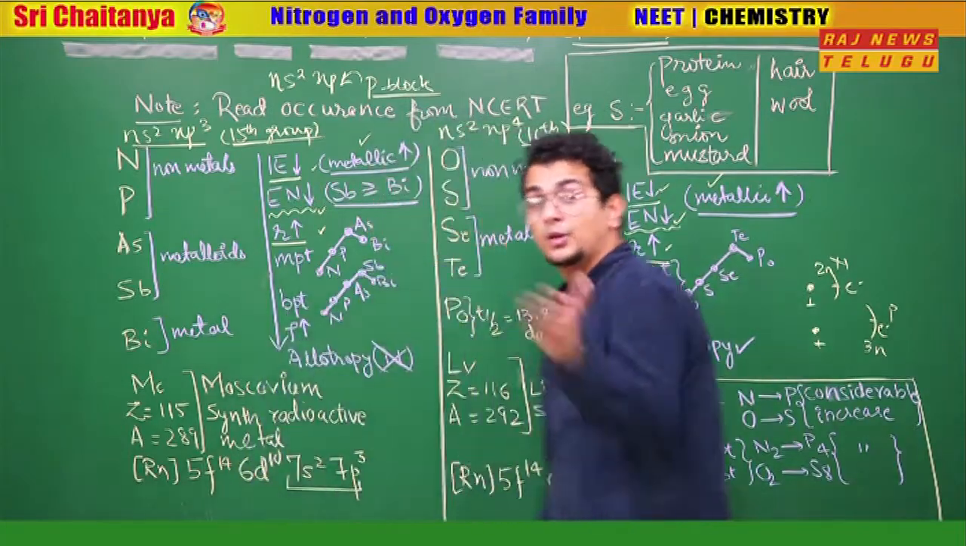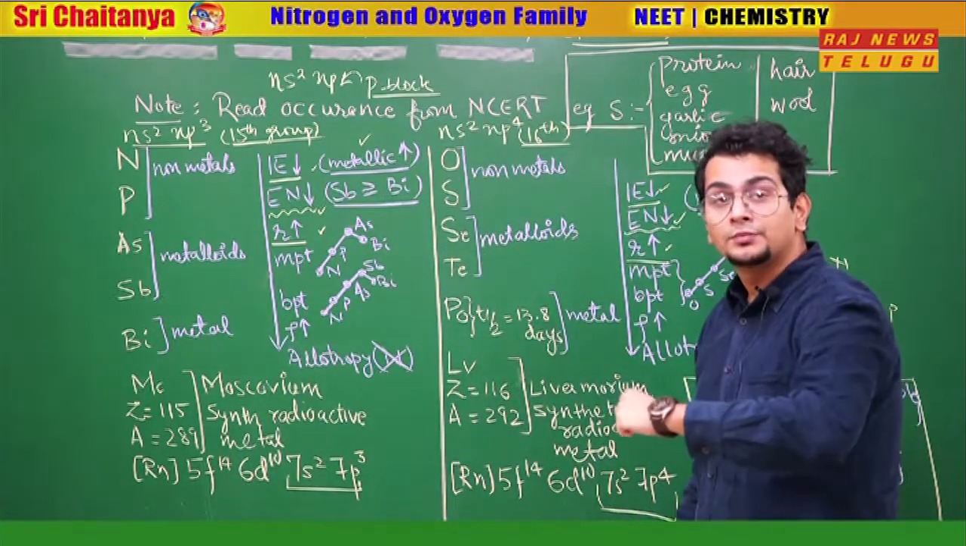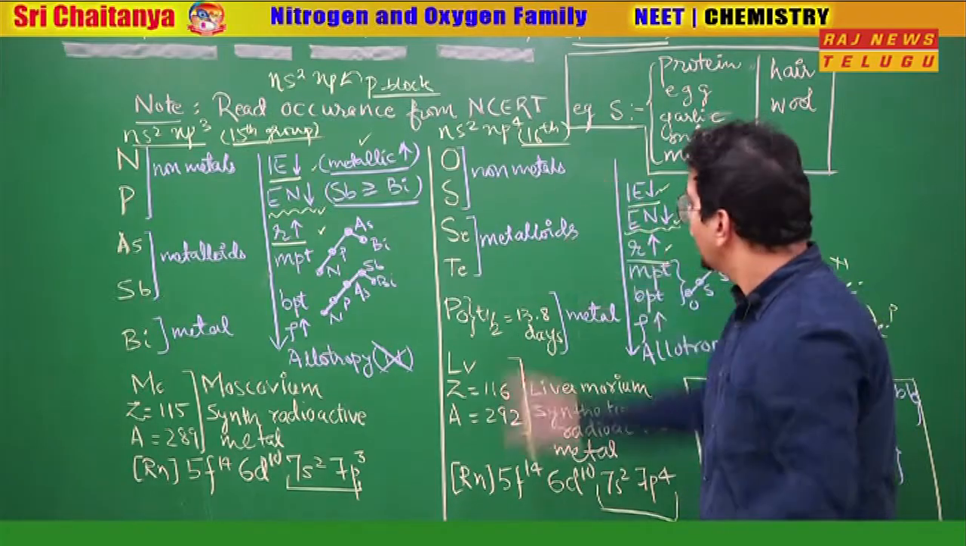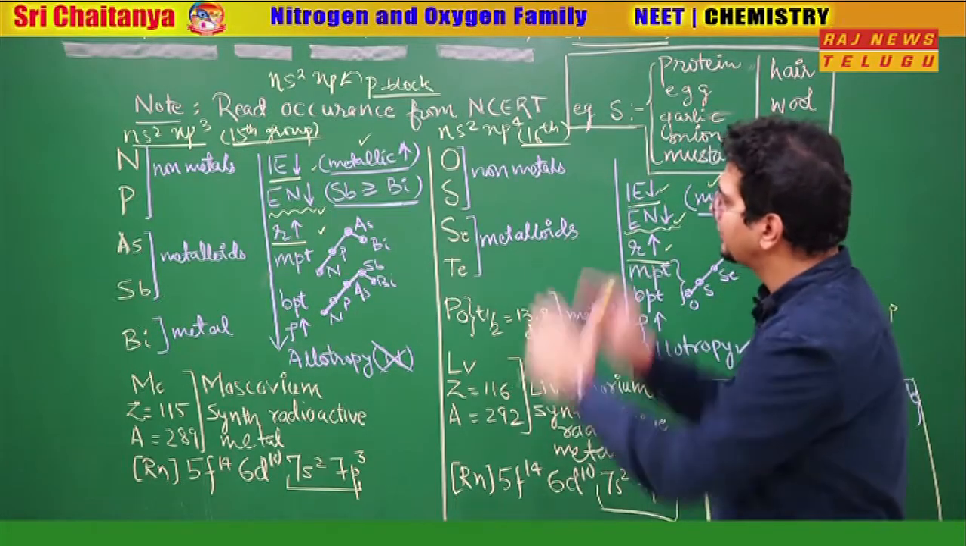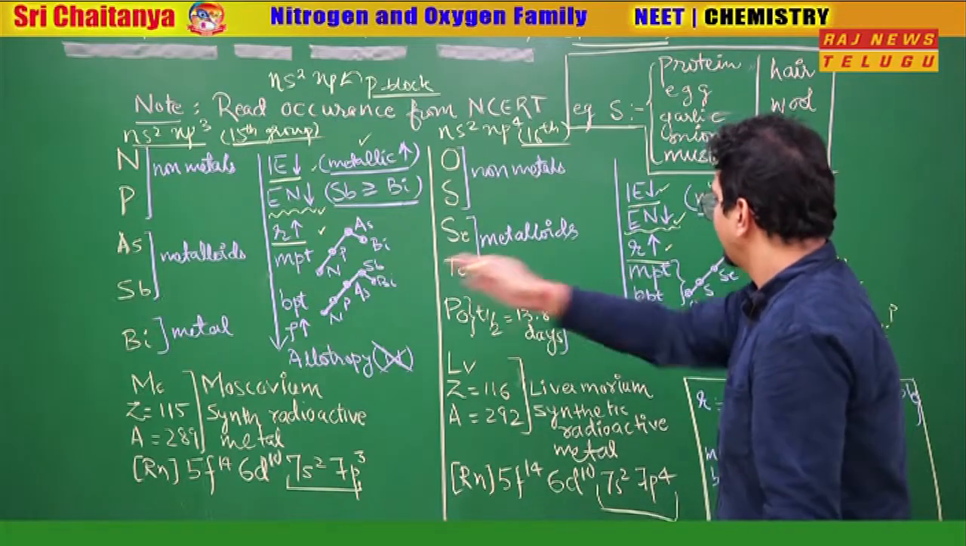So you can see how easy it is to remember. Otherwise, what would you do? You would mug up the nitrogen family separately and the oxygen family separately. So how do you have to mug up together? Non-metal, metalloid, metals.